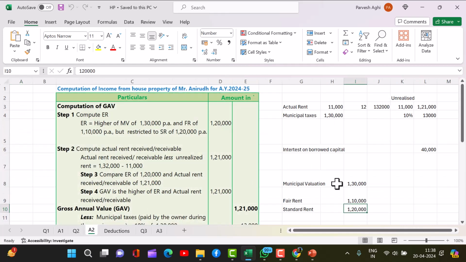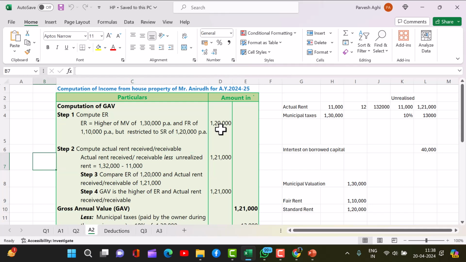So what I have done, I have put all the numbers here. Okay, so municipal value and fair rent. Here municipal value is more, but restricted to standard rent. So that means it is standard rent, 1,20,000. So out of the three, standard rent will be the expected rent. ER is the higher of municipal value or fair rent, but restricted to standard rent, which is 1,20,000. Now compute the actual rent. What is the actual rent you are receiving?